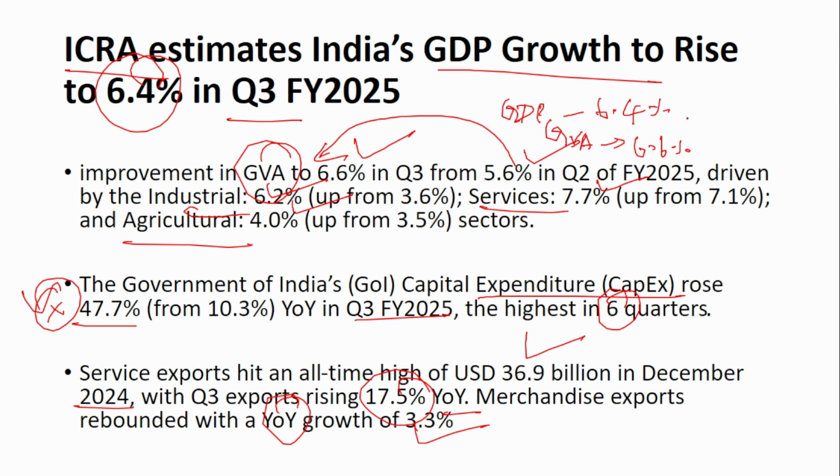The main thing you have to remember here is the GDP, that is 6.4% for Q3, and the gross value addition is 6.6% for the same quarter.